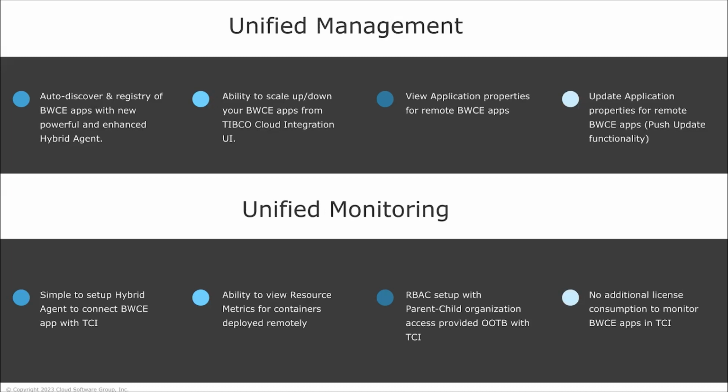Coming to unified monitoring, we need to enable the execution history from the platform API page. With unified monitoring, you can easily monitor your BWC application from TCI UI. You can view process and activity instrumentation data along with resource metrics of your application, which shows you the CPU and memory usage of your container deployed outside TCI. With the help of the execution history tab, you can also monitor job execution data with the option of diagnosing to the level of input-output message payload.